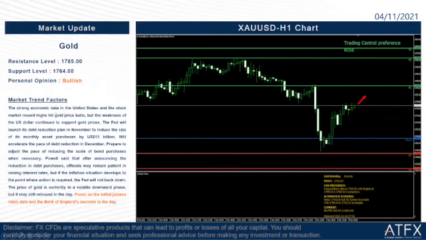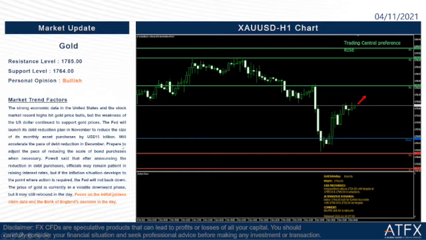The strong economic data in the United States and the stock market record highs hit the gold price. But the weakness of the US dollar continues to support gold prices. The Fed will launch its debt reduction plan in November, I mean this month, to reduce the size of its monthly asset purchases by 15 billion, and will accelerate the pace of reduction next month, which is December.